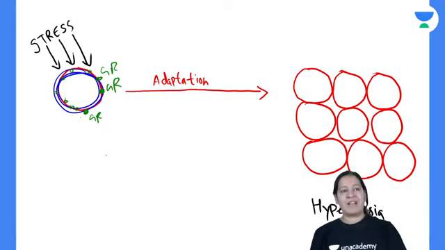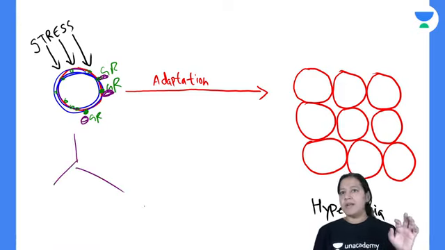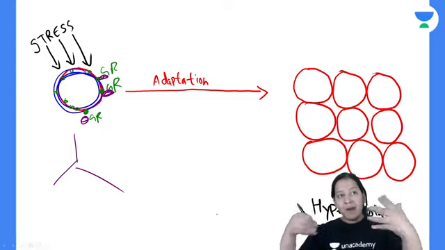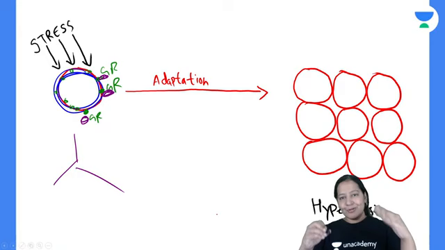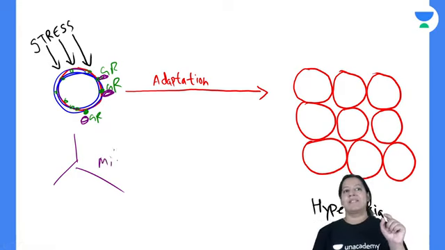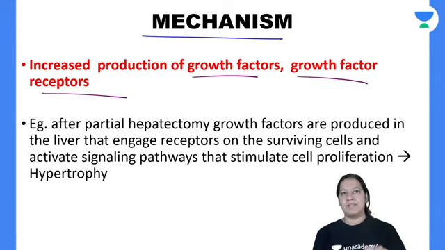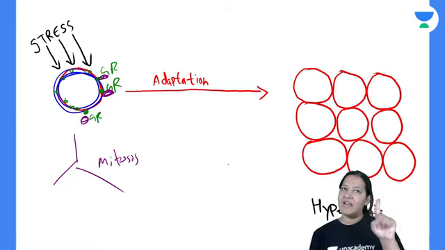So when growth factor comes and binds with the growth receptor, then the cell undergoes mitosis. Initially only 1 or 2 growth receptors were present, but now multiple growth receptors are present. So cell mitosis will increase, and that is how it is increasing in number. It is increased production of growth factor and growth factor receptors. Have you got it? That is the mechanism. In one line you have to say this.